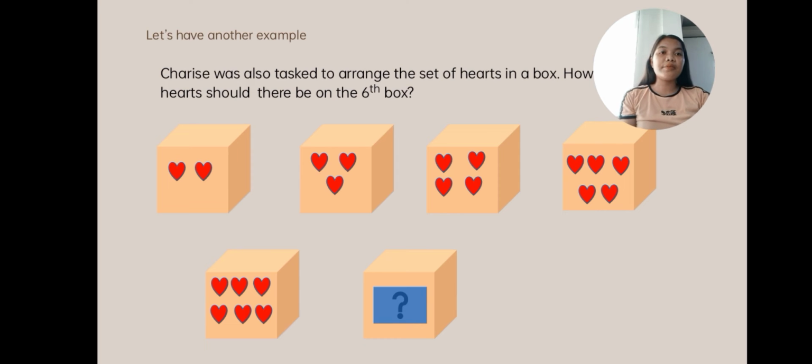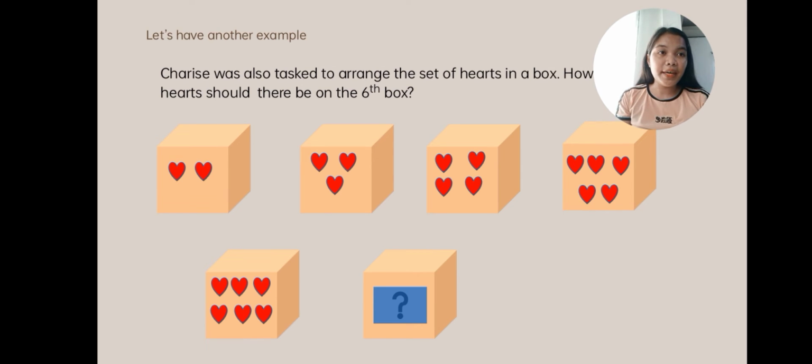Cherise was also tasked to arrange the set of hearts in a box. How many hearts should there be on the 6th box? So these are the boxes. The first box has 2 hearts, the second box has 3 hearts, the third box has 4 hearts, the fourth box has 5 hearts, and the fifth box has 6 hearts. What do you think will be the next number? How many hearts should there be on the 6th box?